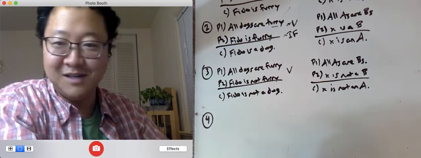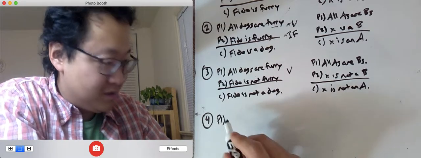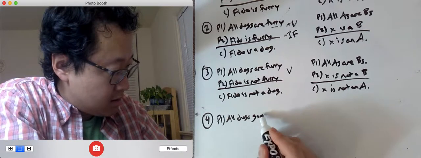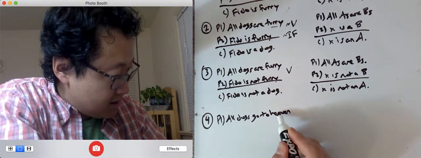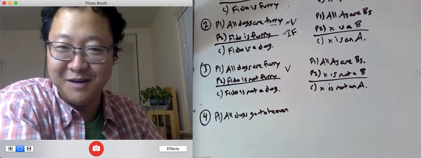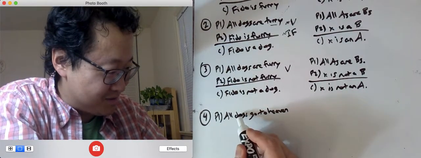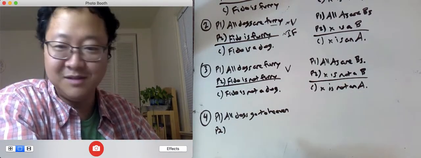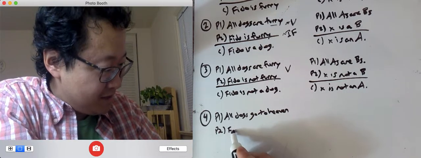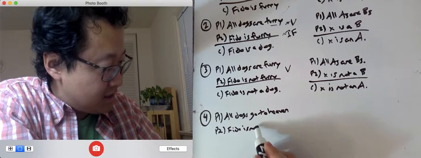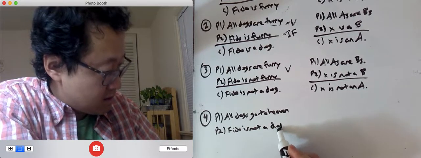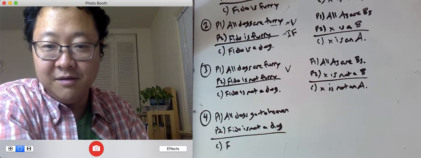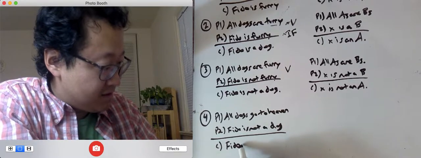So let's call this premise 1, all dogs go to heaven. I don't know if you guys are too young for this, but when I was growing up, there was a very popular movie called All Dogs Go to Heaven. That's why I'm using this. Premise 2, Fido is not a dog. So we can conclude Fido will not go to heaven.